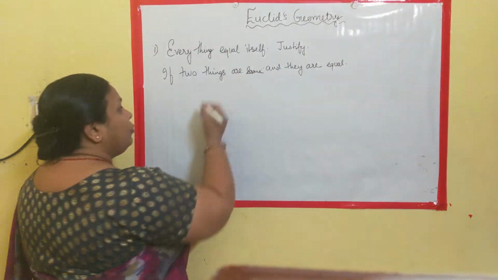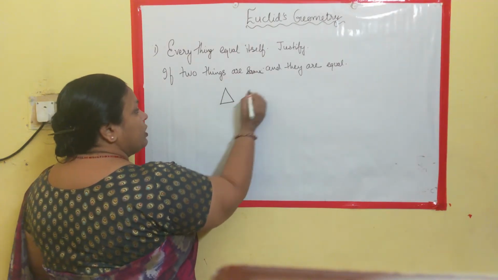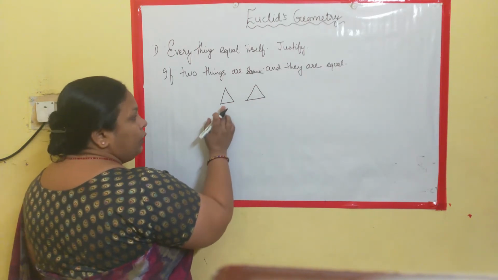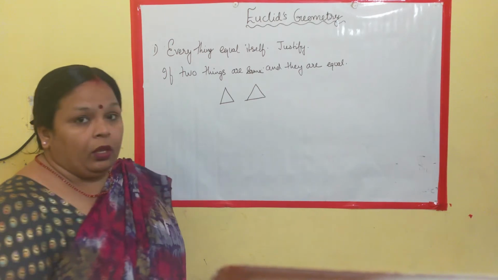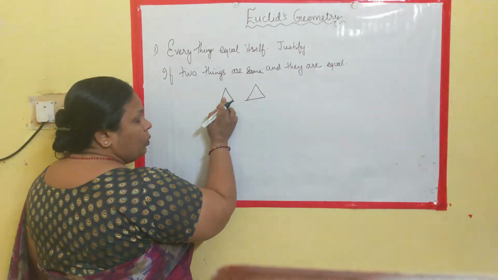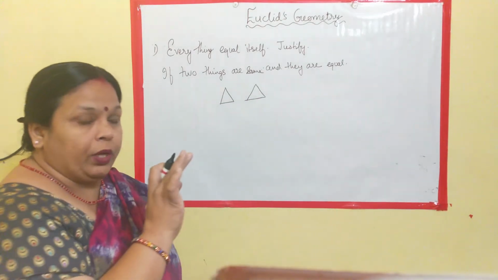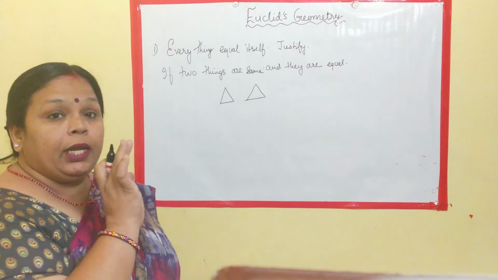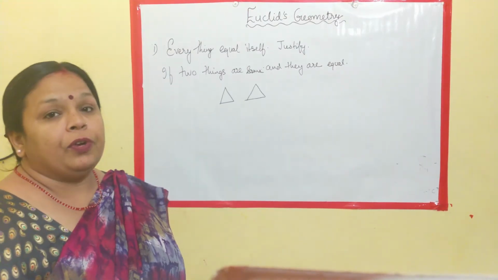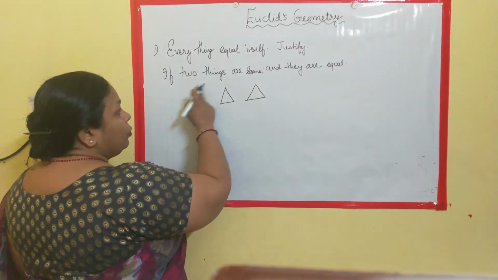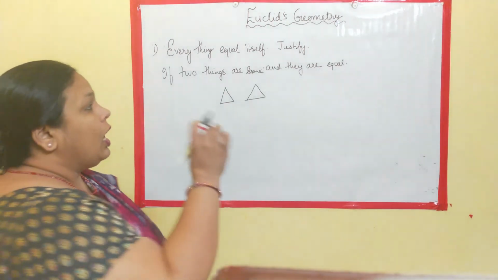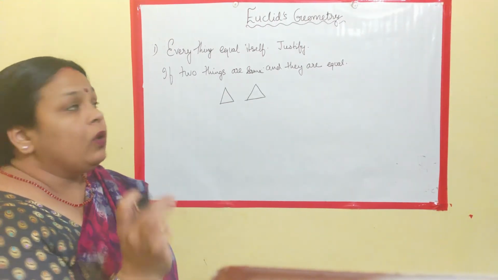This says if two things are same, let two triangles be same. See, this is one triangle and this is another triangle. Now, when can you say that these two triangles are same? The easiest thing is when you superimpose, means you keep this triangle over this triangle and you are not able to see the below one. Right? It is exactly the same. Then we say that they are equal. So our statement is justified by saying that if two things are same and they are equal due to superimposition, our statement is justified.